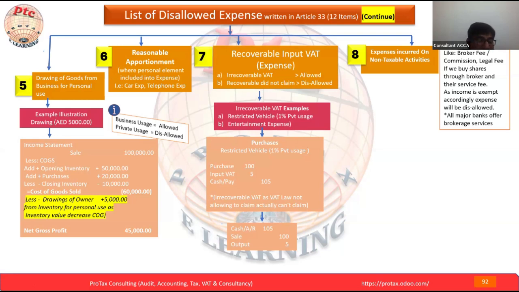Let's keep the same example. If we spend the entertainment expenses on other stakeholders, apart from employees, on suppliers, or this is not for business purpose, so this is not claimable. So can I say the not claimable is irrecoverable VAT?